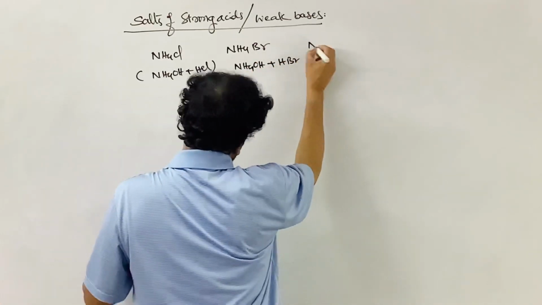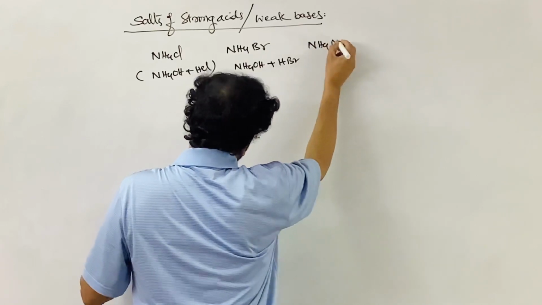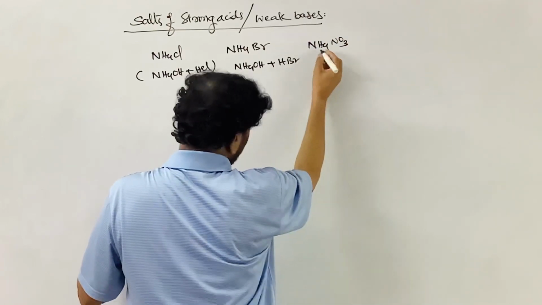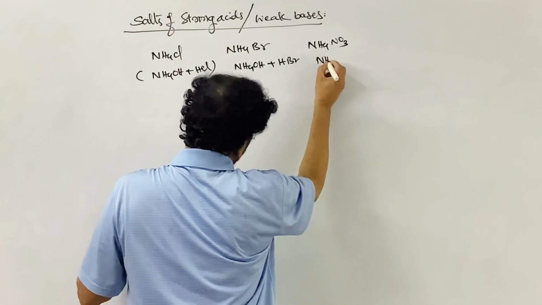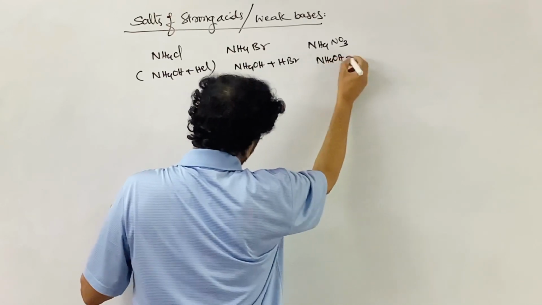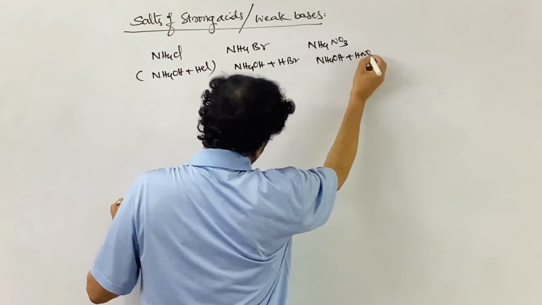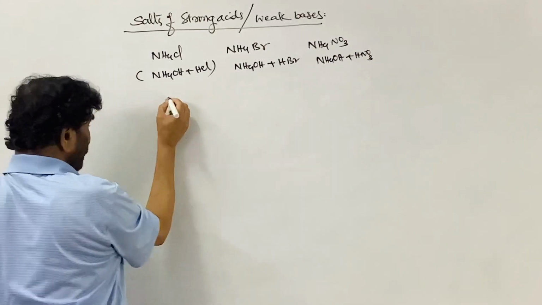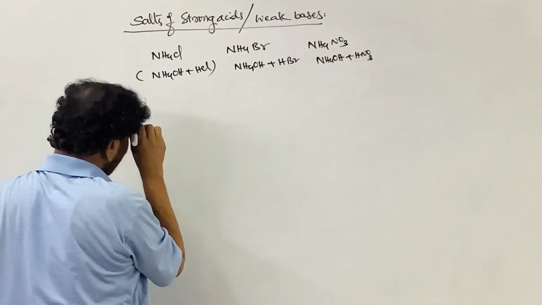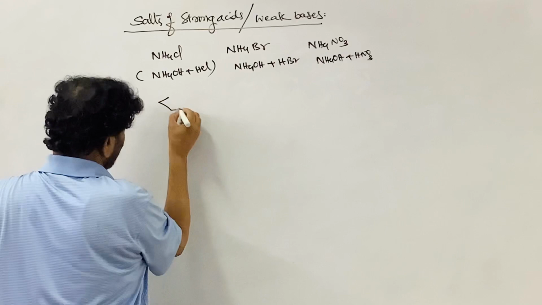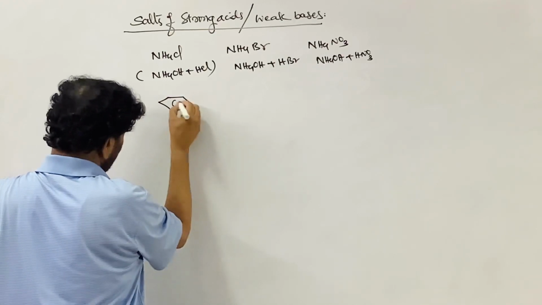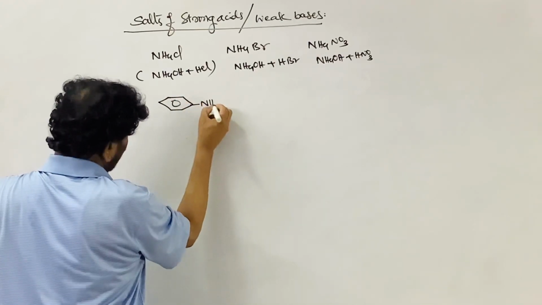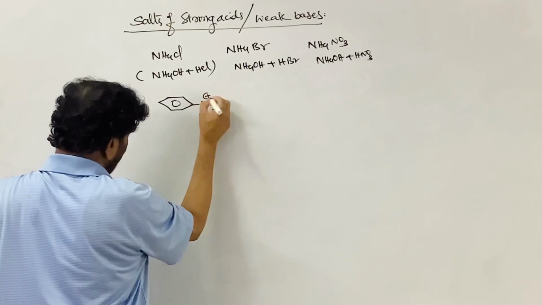This is ammonium nitrate. So different acids I am taking, that is the ammonium ion, ammonium hydroxide plus nitric acid, etc. Similarly, we can write anilinium chloride. So aniline is the base. Its conjugate acid is anilinium ion.